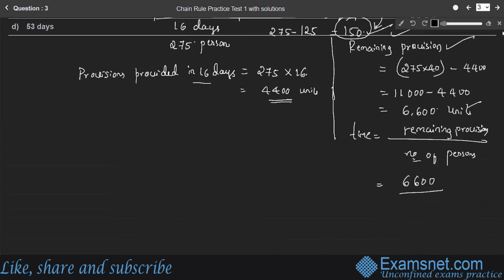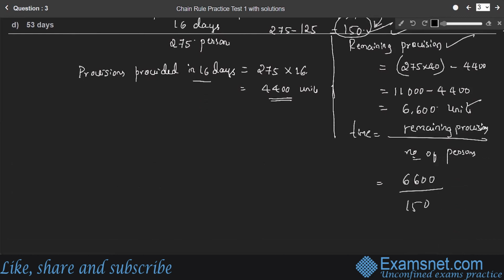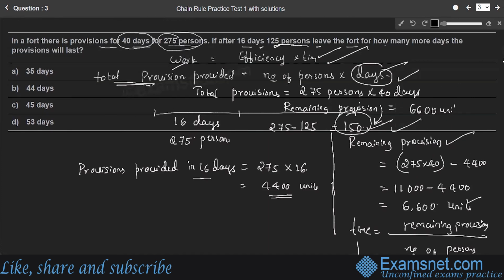So 6,600 by 150, after simplification, you will get 44. Since it is time, for 44 days the remaining provisions will last. Option B is the right answer.